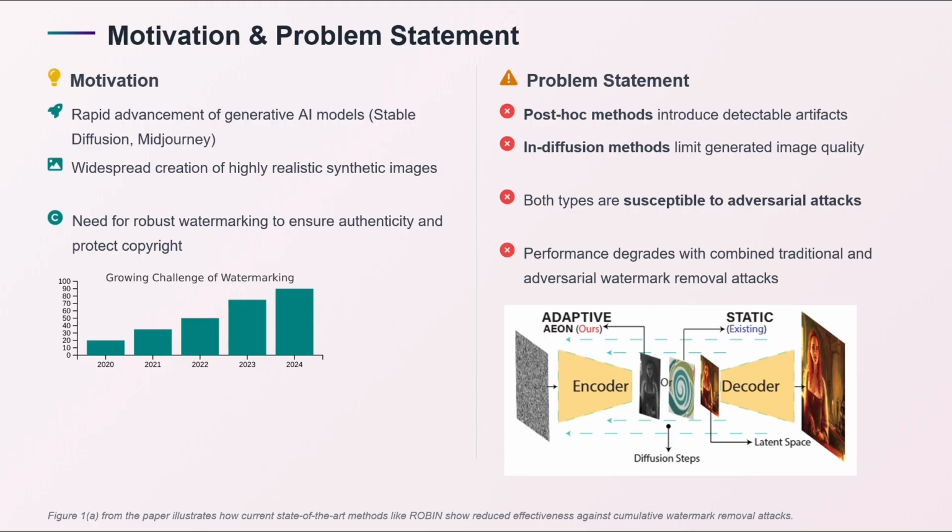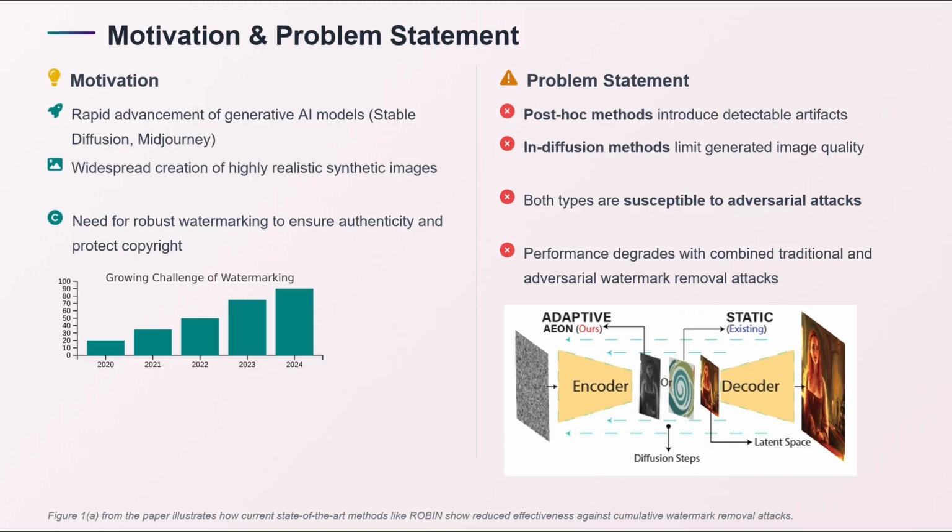There are two different types of watermarking methods, post hoc methods and in-diffusion methods. Post hoc watermarking methods embed the watermark after the image is generated, while in-diffusion watermarking embeds the watermark during the generation process.